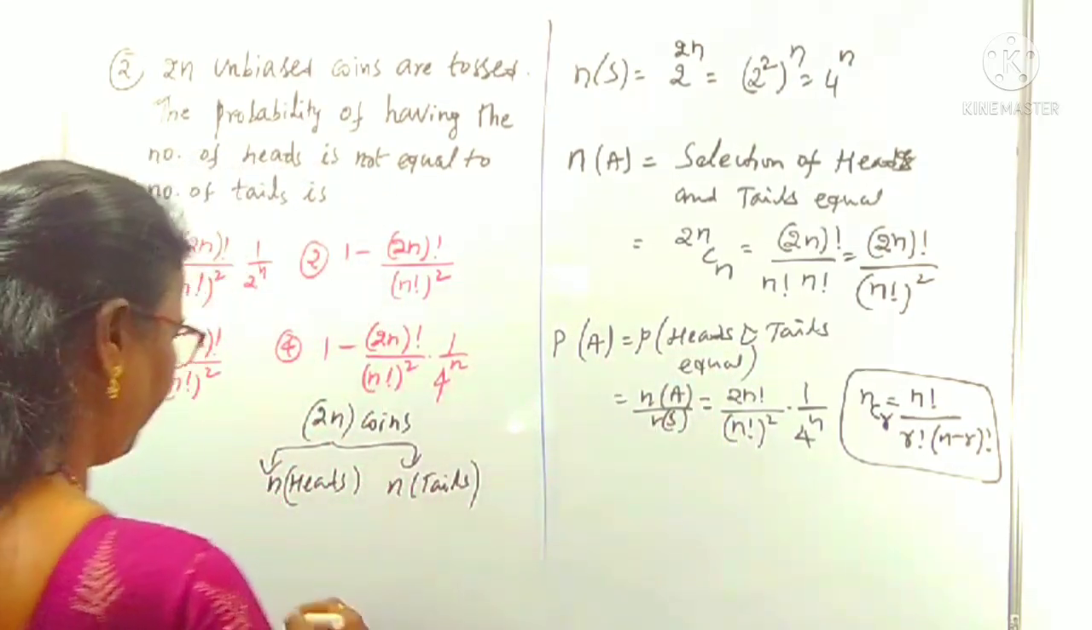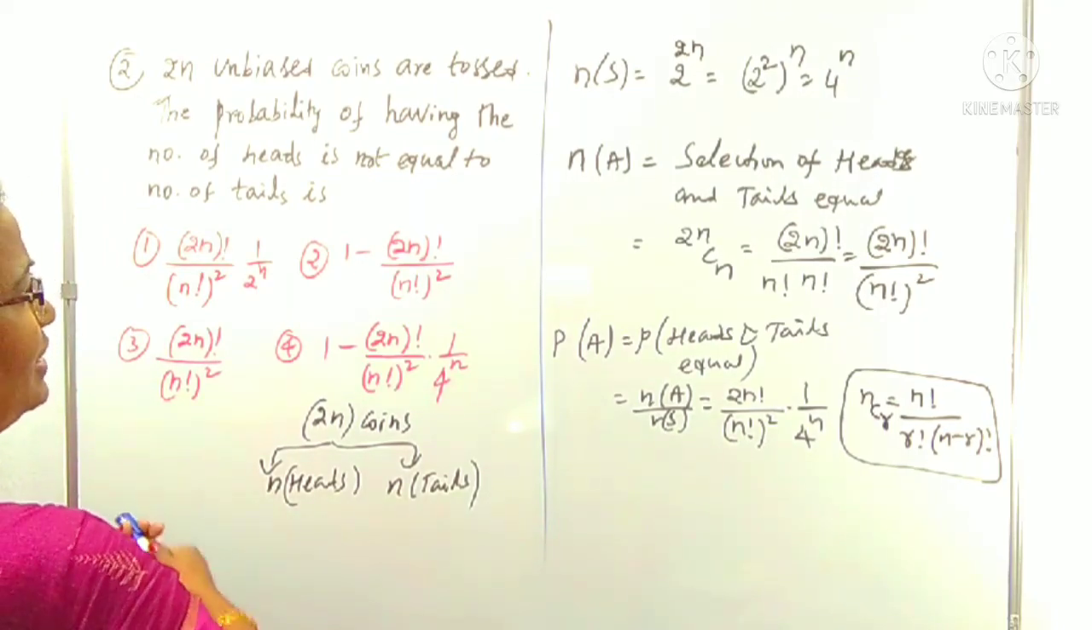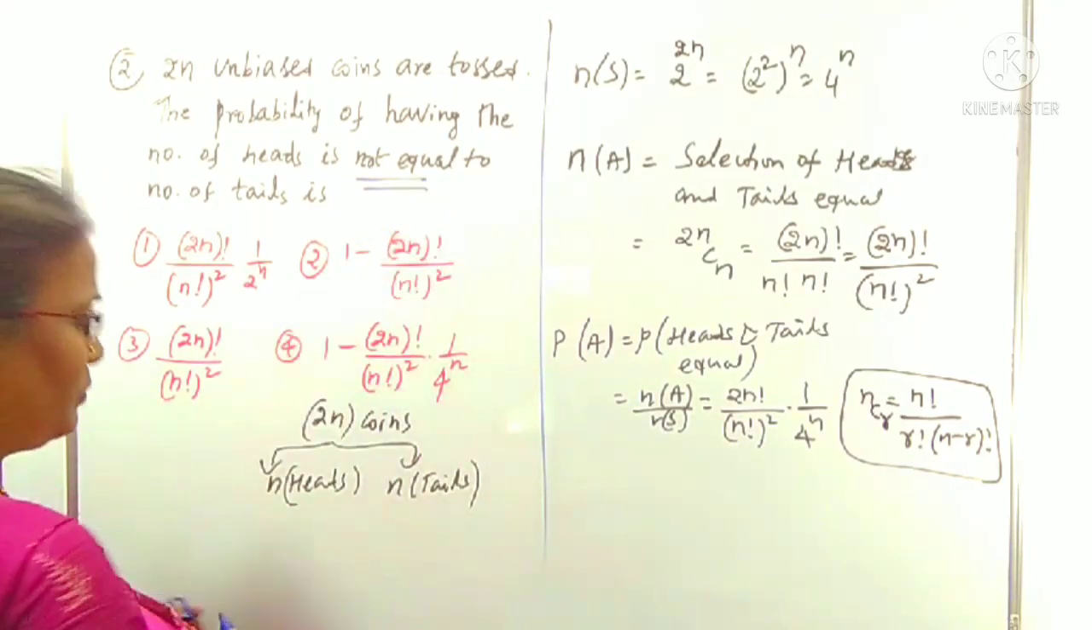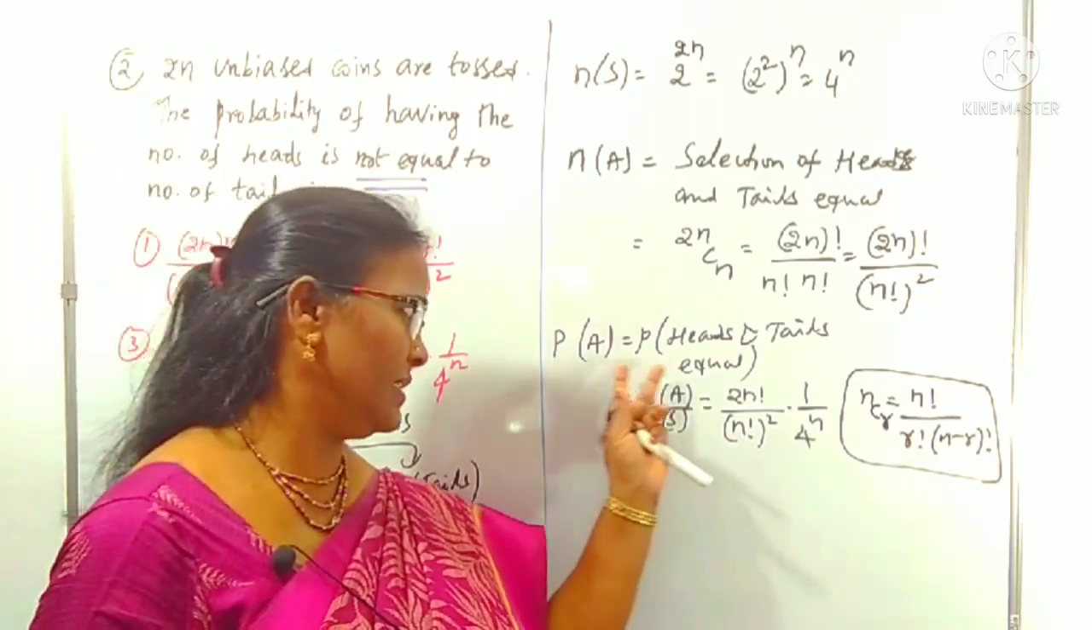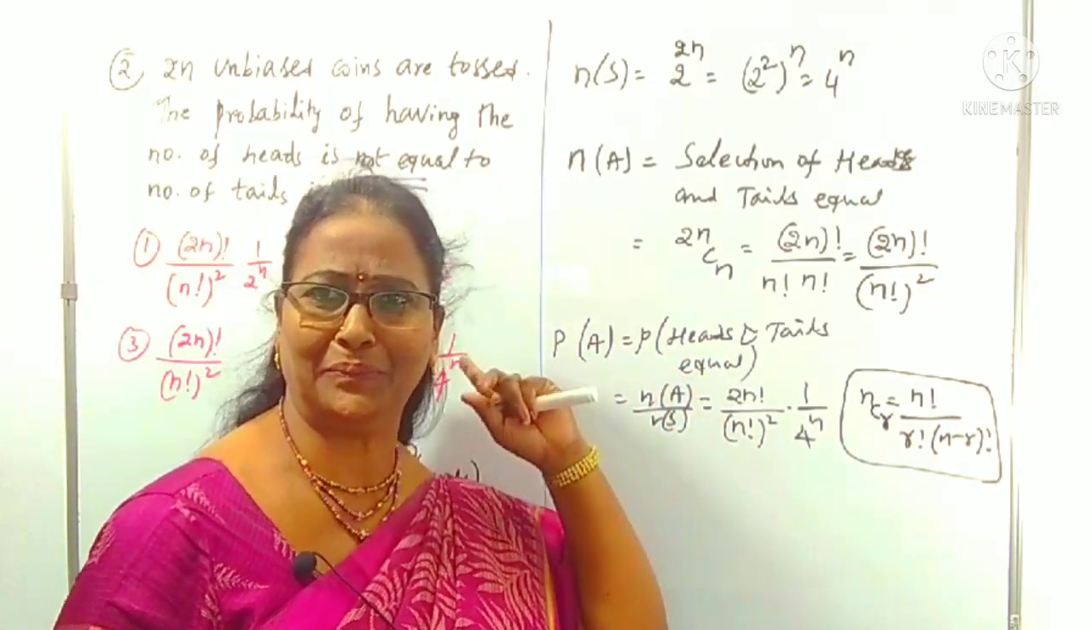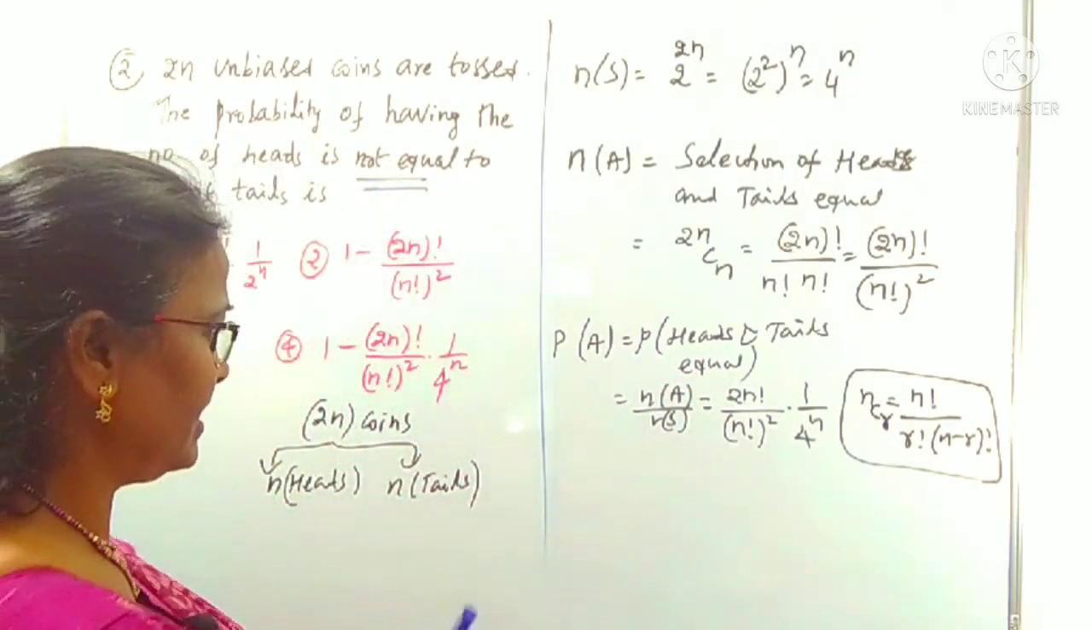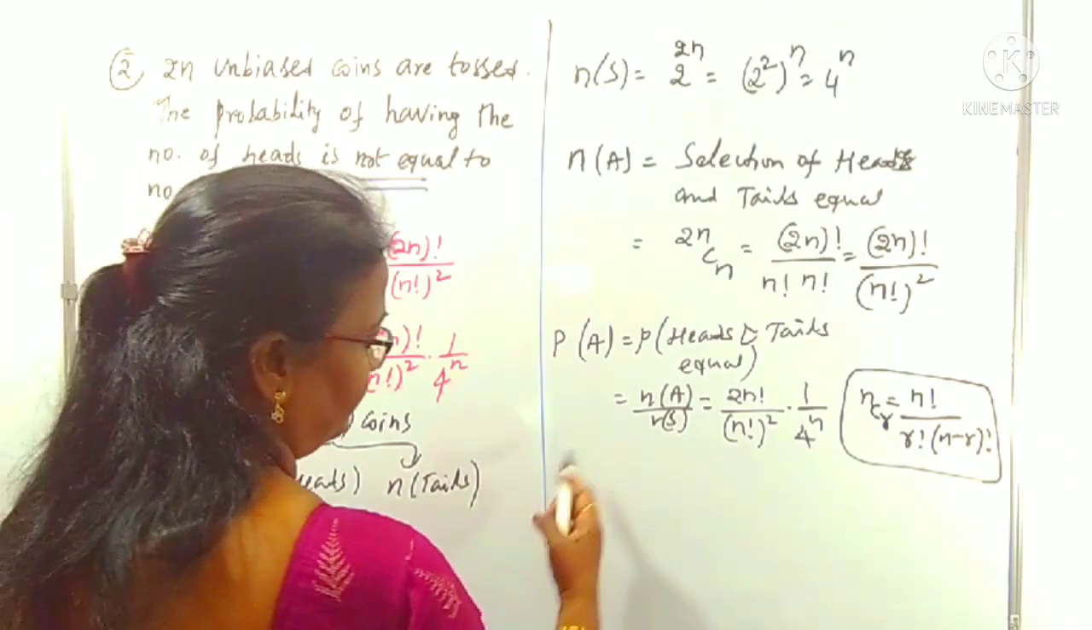But what we want is not equal. That means from the total probability, we have the success here, but we want the failure. Failure means, indirectly, P of A bar.